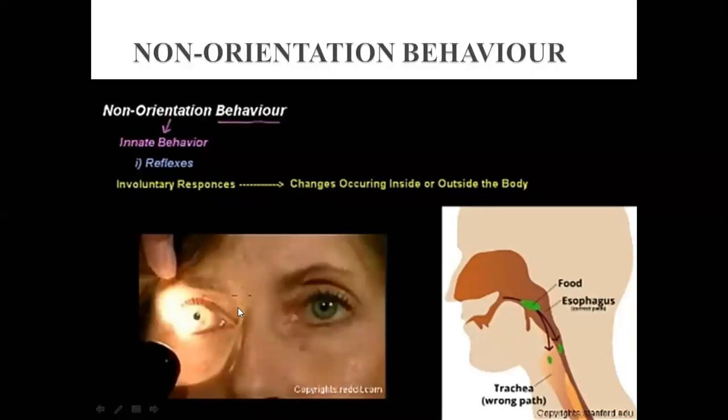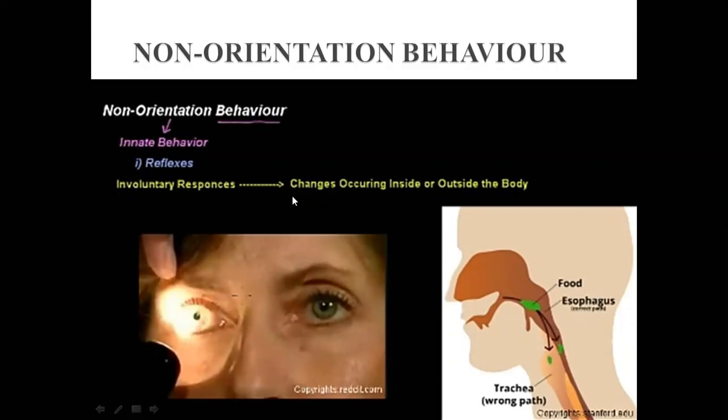As you can see in this diagram, this small dotted black area is showing the pupil in the eye, and you know that the pupil is responsible for catching the light intensity. Here you can see there is no light and the pupil size is normal, but here the light is bright. That is why the pupil has constricted itself. The constriction of this pupil is an involuntary response, right?